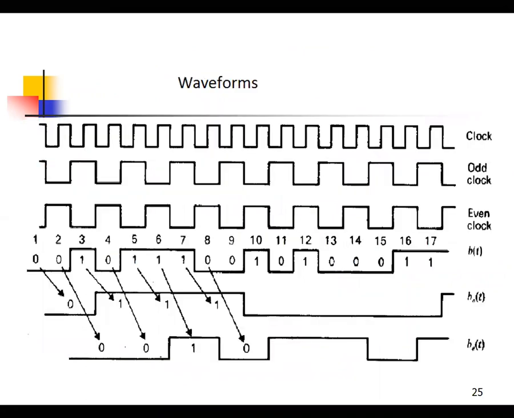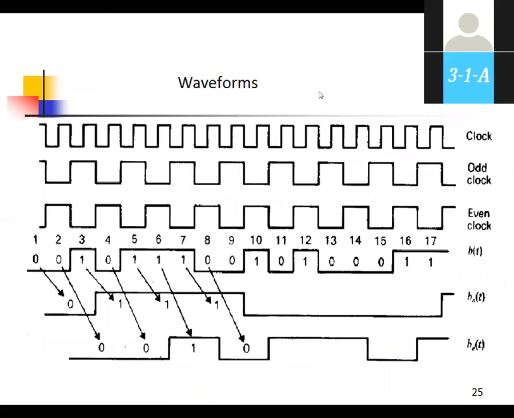Okay. So these are the waveforms of QPSK.